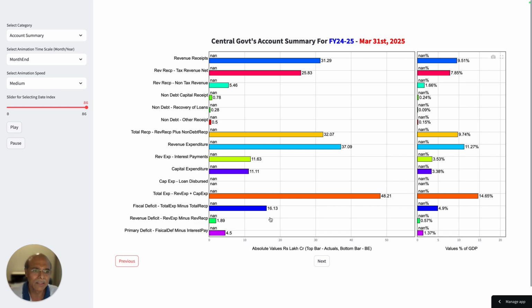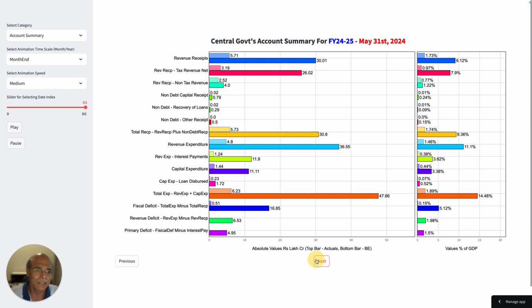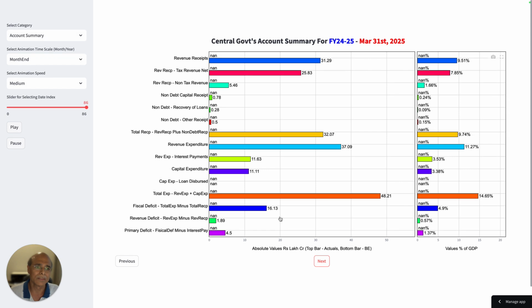So look at this number. The fiscal deficit earlier was how much? 16.85 lakh crores. And now it is around 16.13 lakh crores. There is a small decrease. There is not much. So I find this interest payment projection of the government pretty risky. This number may bust, and the government may have to allocate more. So this is, I would say, an optimistic kind of projection. This is very risky, right? So let's look at that.